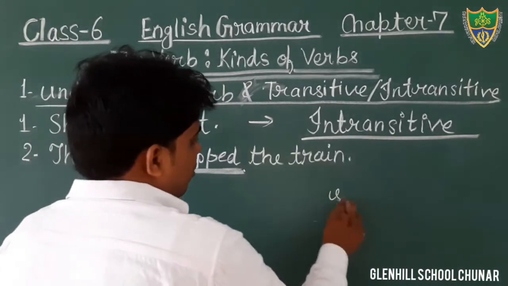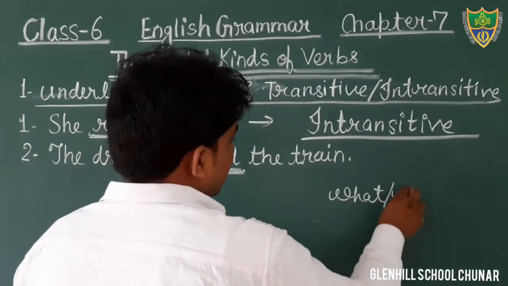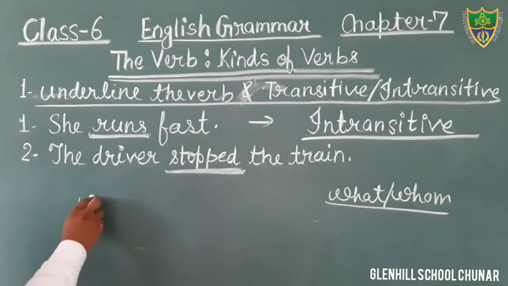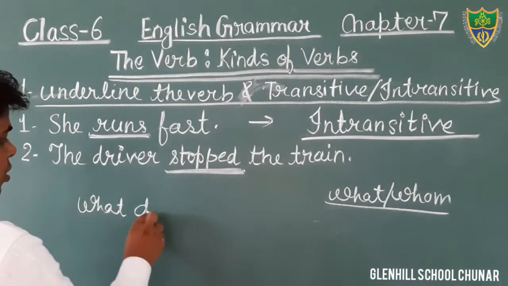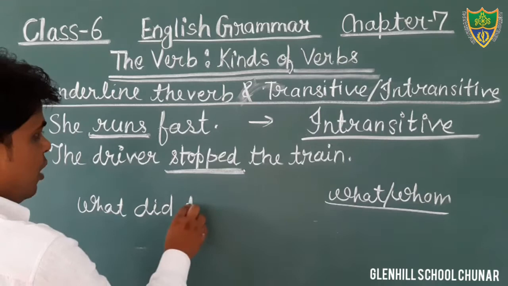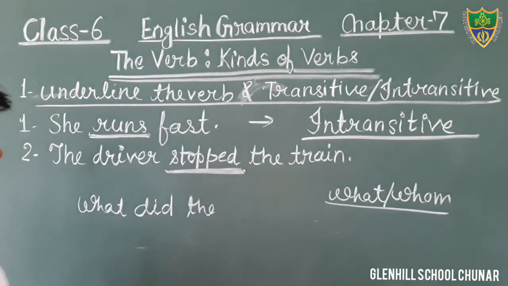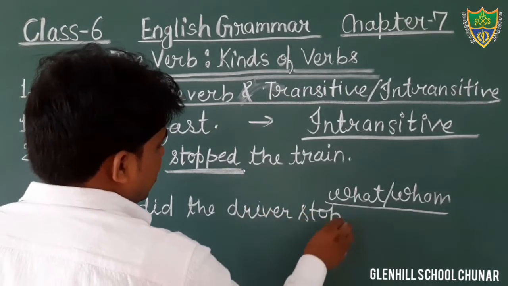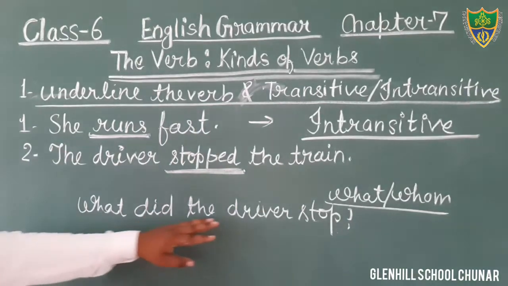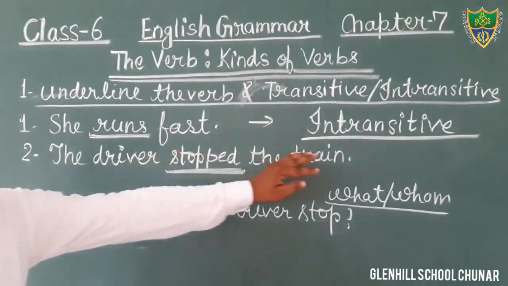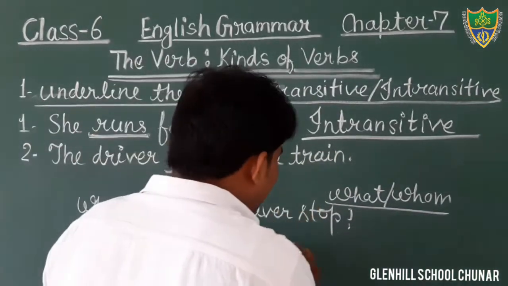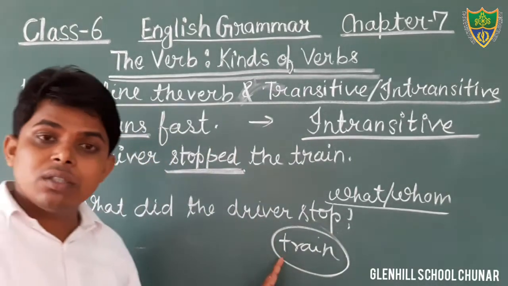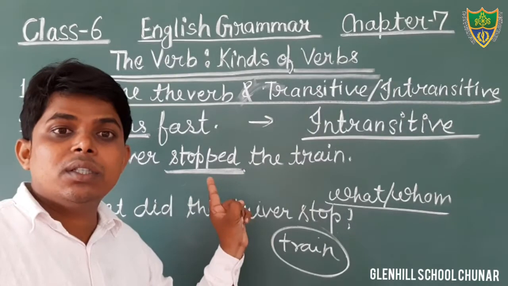We can make the question with what and whom and see. If we are getting an object, then that will be transitive. Now just see: what did the driver stop? We are getting an answer or not? What did the driver stop? The driver stopped the train. We are getting an object, the train. Therefore, that verb is transitive.